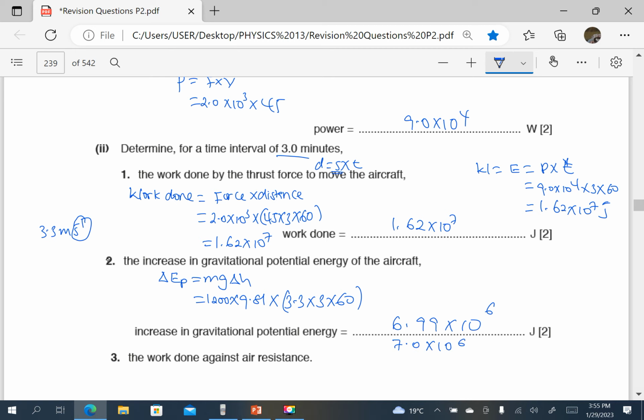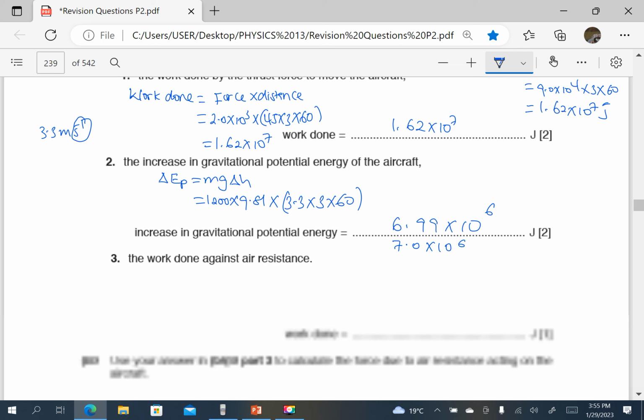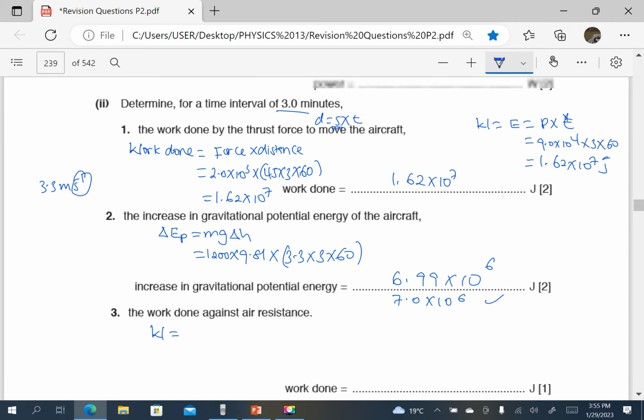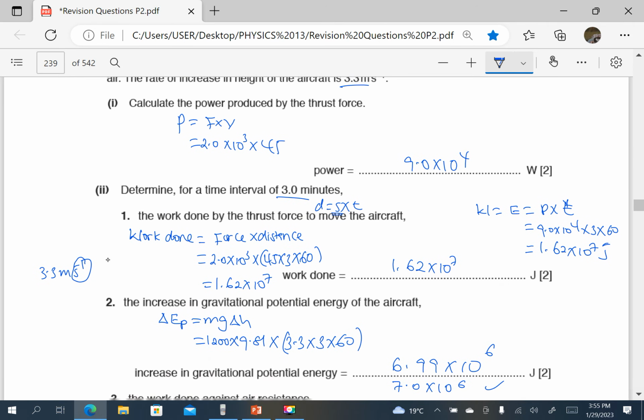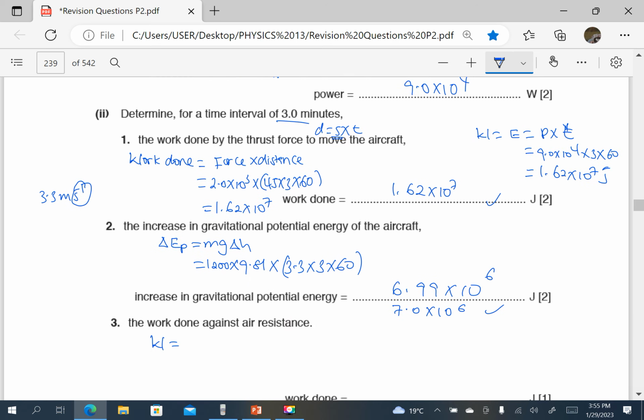Then the work done against air resistance. This is the increase in gravitational potential energy, and this is the work done by the thrust force to move the aircraft.